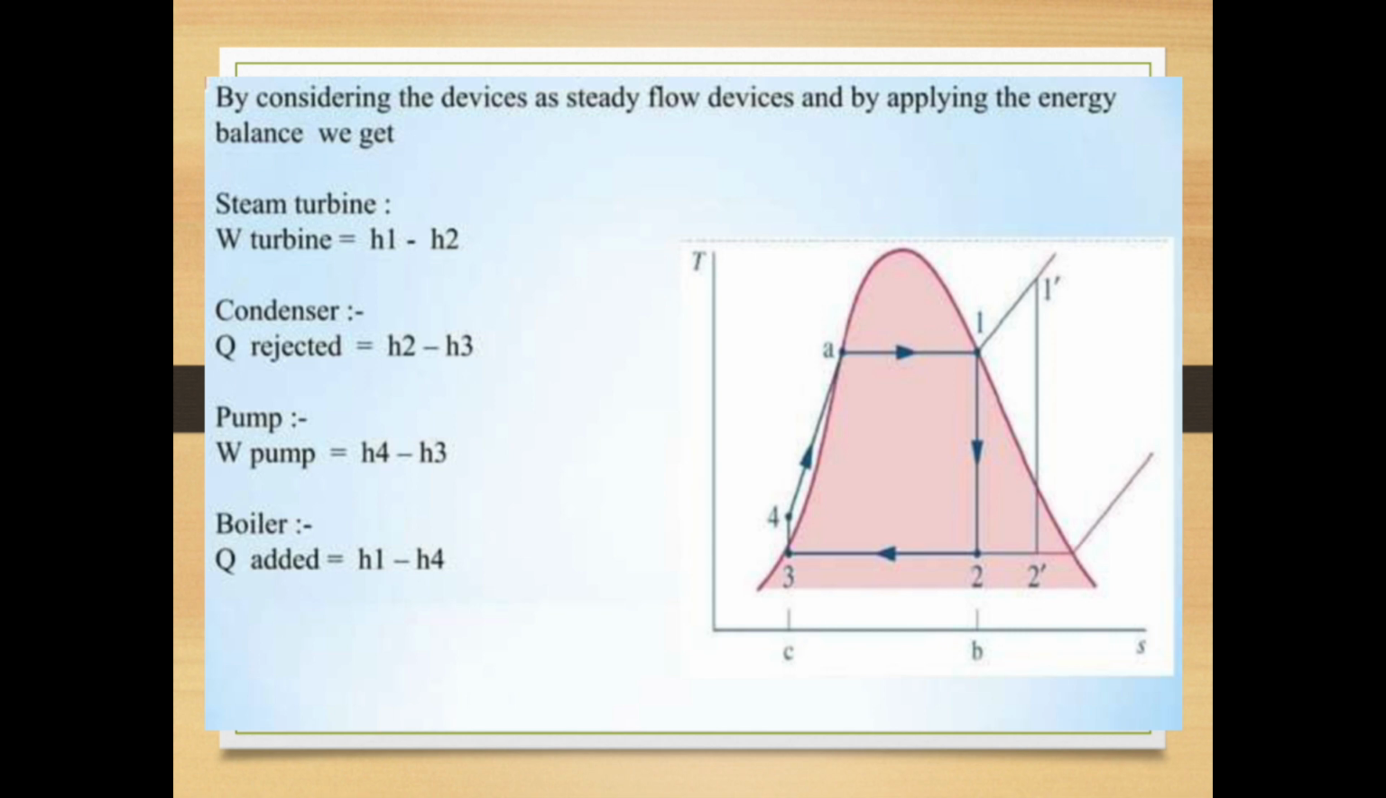Steam turbine, W turbine equal to H1 minus H2. Condenser, heat is rejected, Q equal to H2 minus H3. Pump, H4 minus H3. Boiler, heat is added, H1 minus H4.